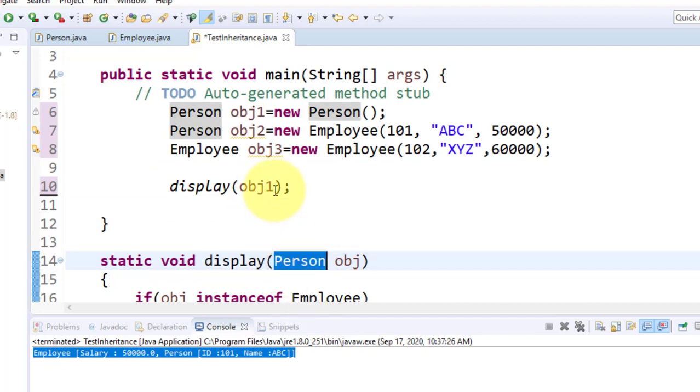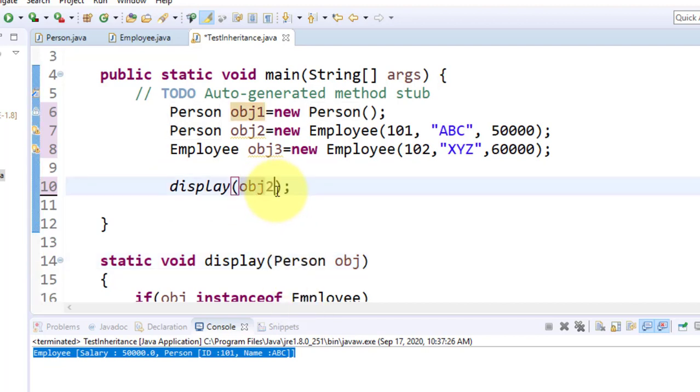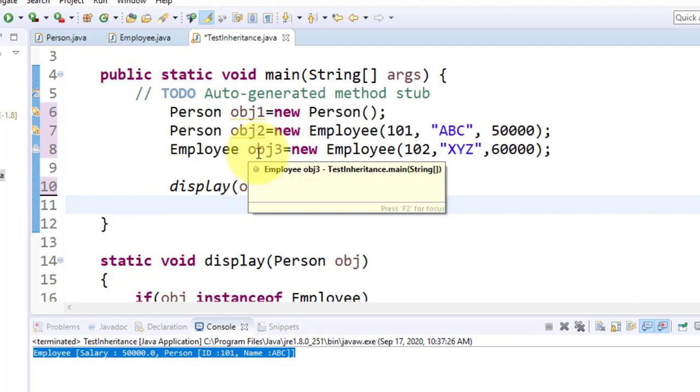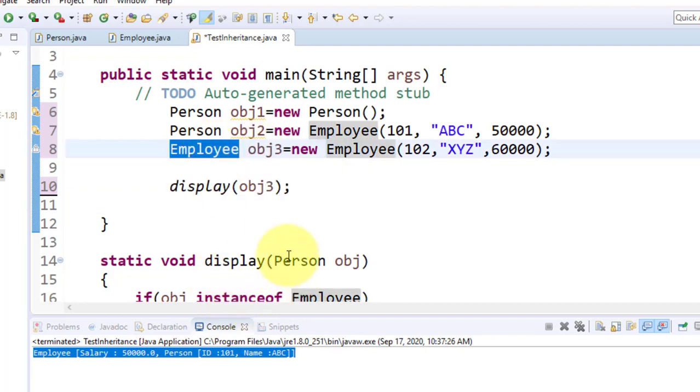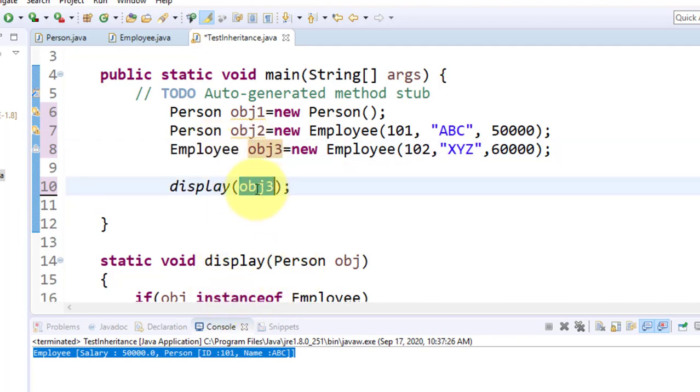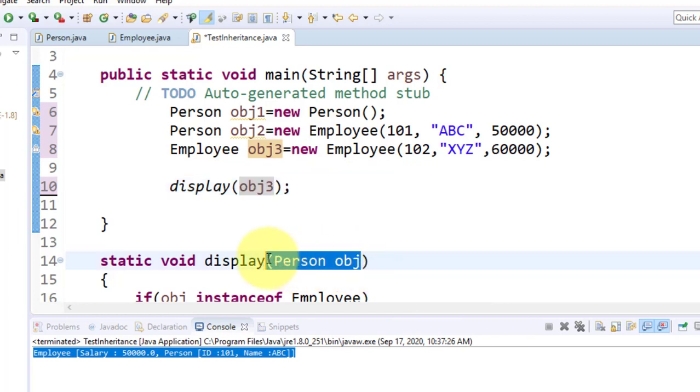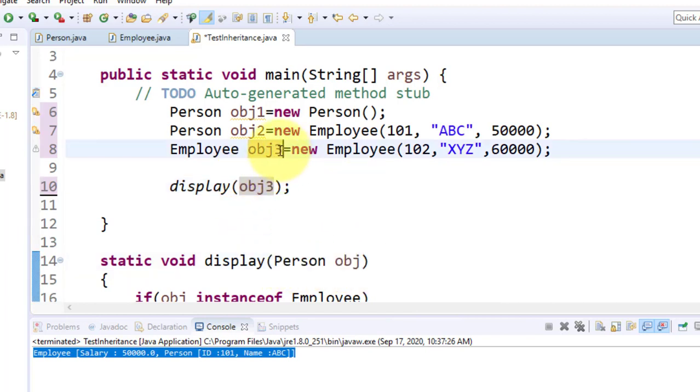Okay. Can I pass obj2? Yes, I can pass it. Why? Obj2 is also a type of person. Now look here. Can I pass obj3? It is also applicable. Why? obj3 is a type of employee. But when you pass obj3, the object is now passed to the obj, and obj is a type of person.